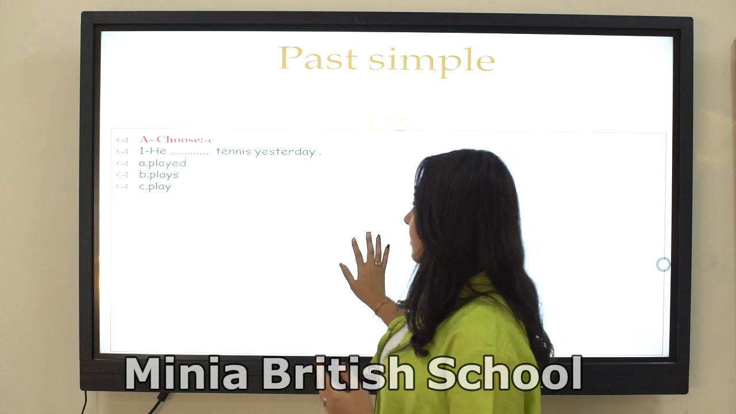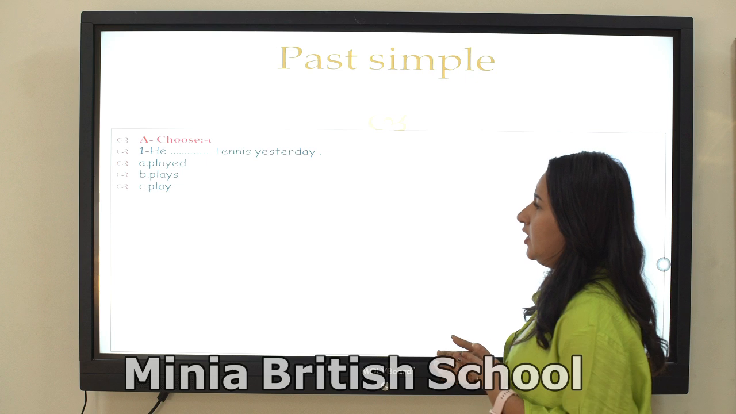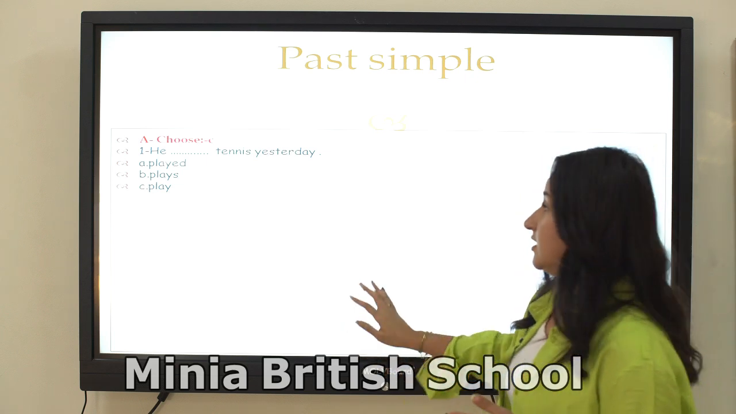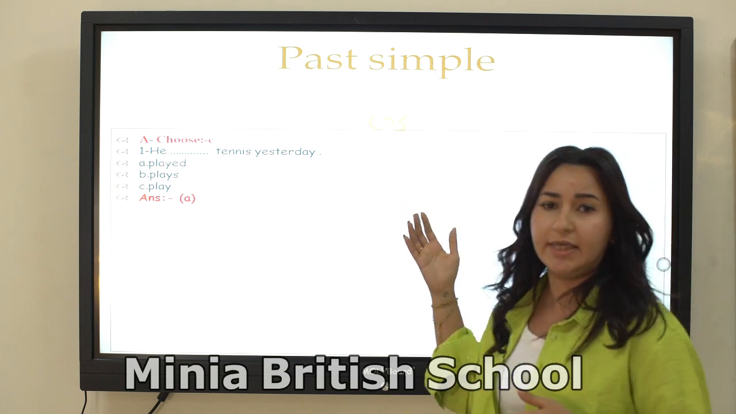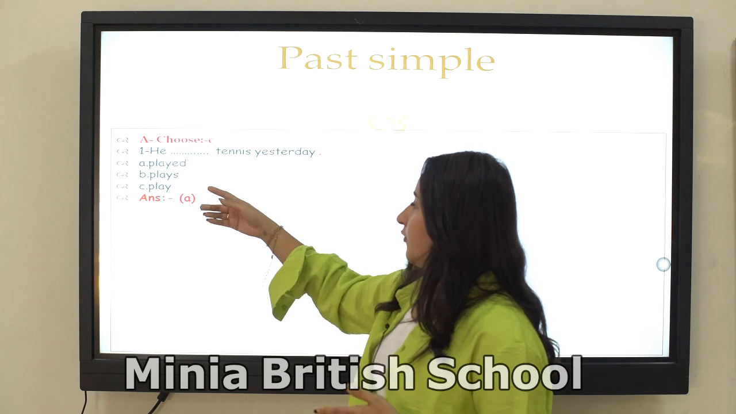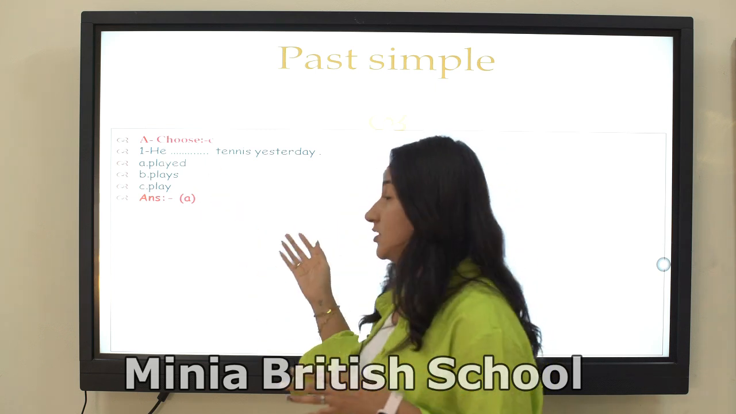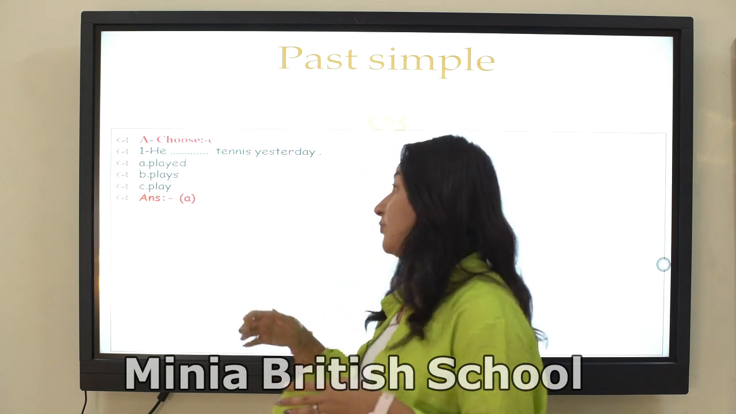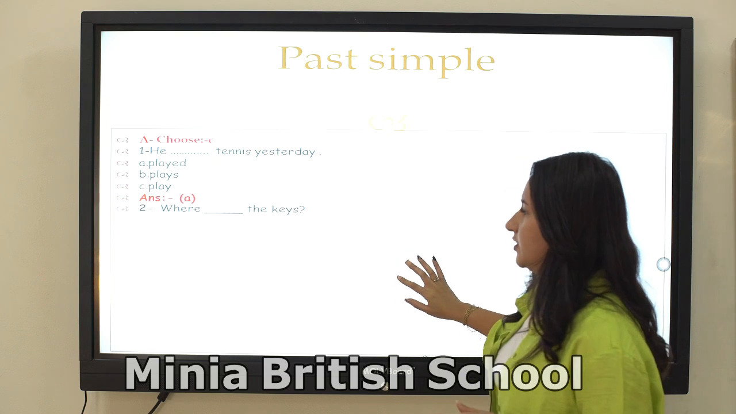So let's read the sentence together. He played tennis yesterday. So the answer is played, because we have yesterday. It is a key word of the past simple, and for the form of the verb we put ed at the end of the verb, and we didn't change the letter y because before the letter y there is a vowel. Okay, so the answer is A.